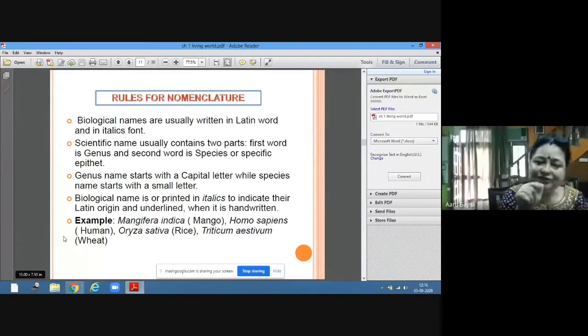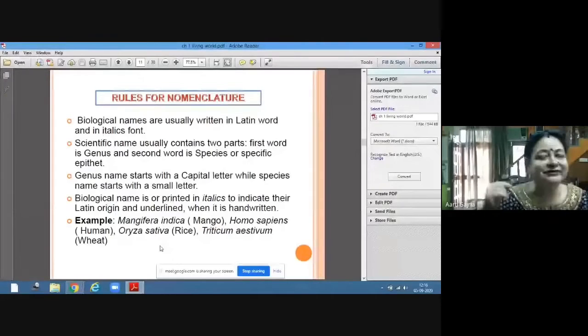Biological names are printed in italics to indicate their Latin origin, and underlined when handwritten. Suppose you are writing a biological name in your notebook, then you have to underline it. That is the rule. Now see this: the biological name of mango is Mangifera indica.